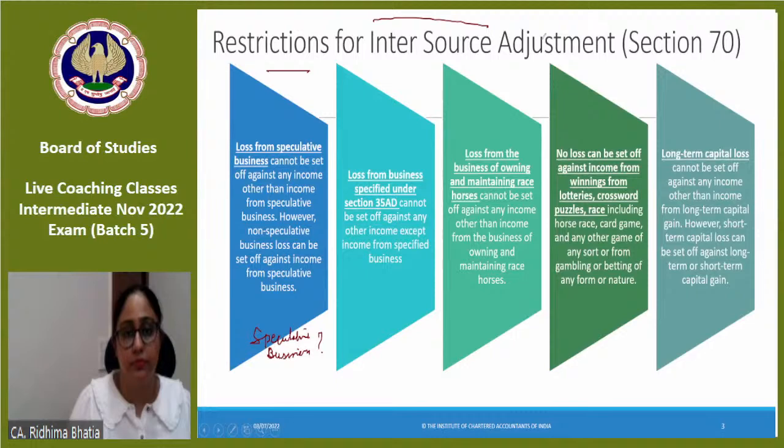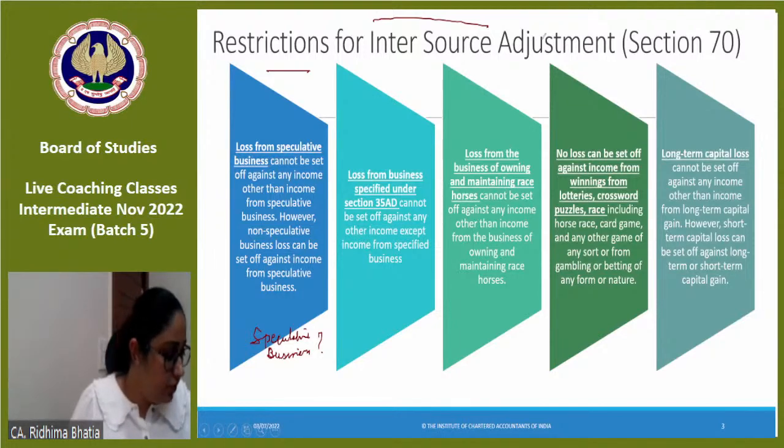Quickly. Yes, Prabhas, intra-head is inter-source. Set off means setting off your losses with your income. 35 AD is not speculative business. No, that is specified business. Investment in share is speculative, in which profit is not sure. Okay, good attempt.